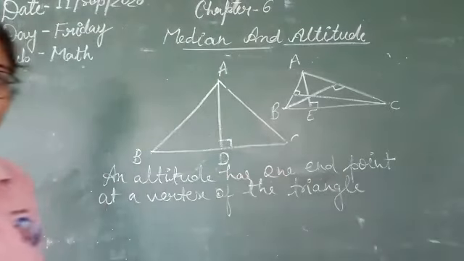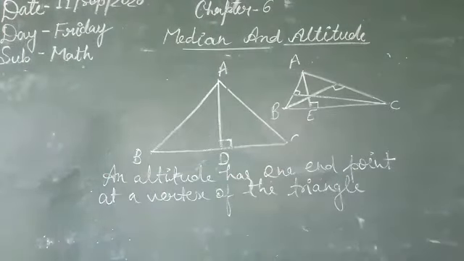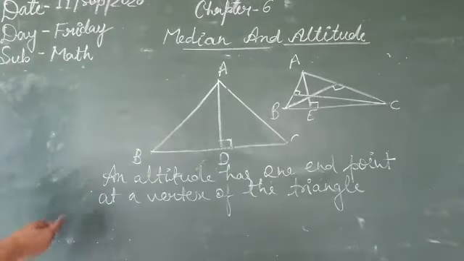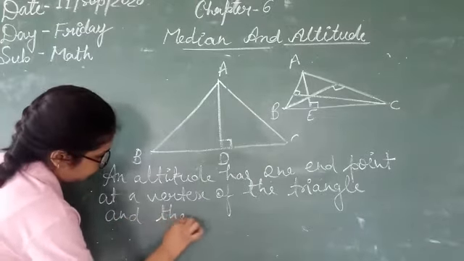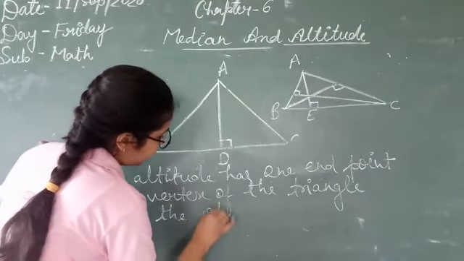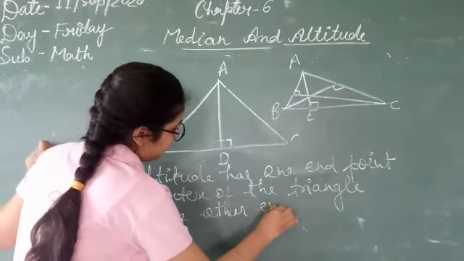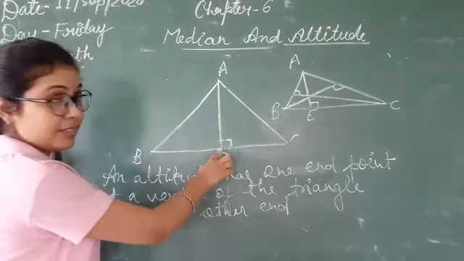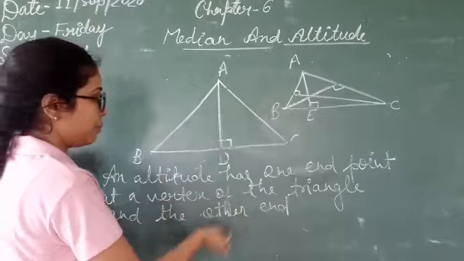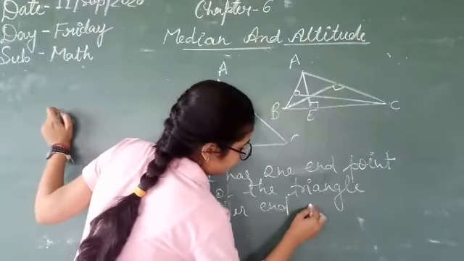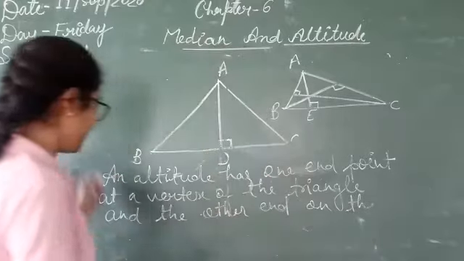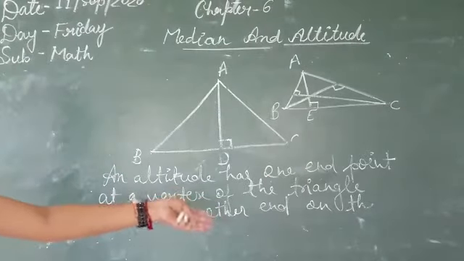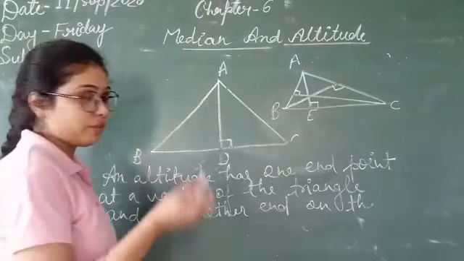And the other end point is on the line containing the opposite side, or you can say the other end point is on the opposite side of the vertex.